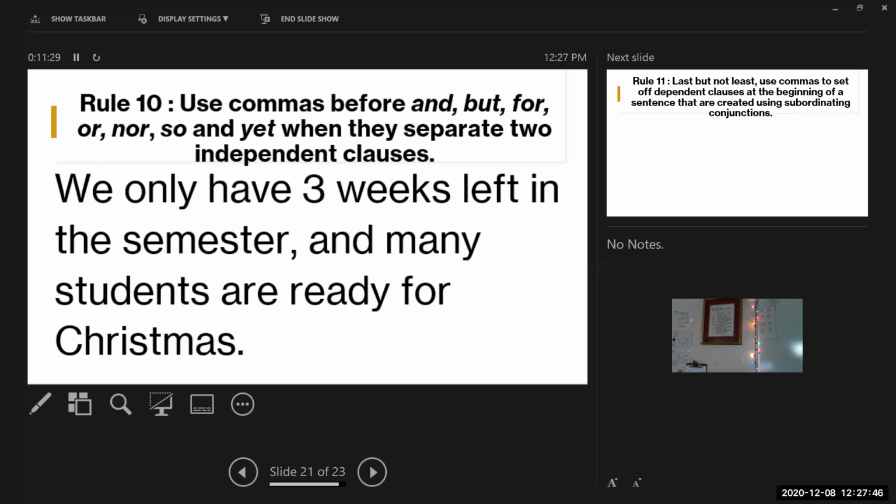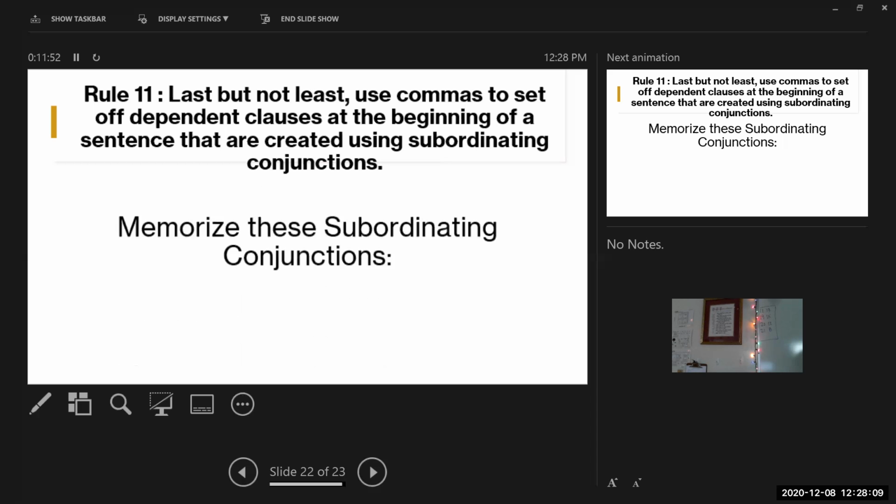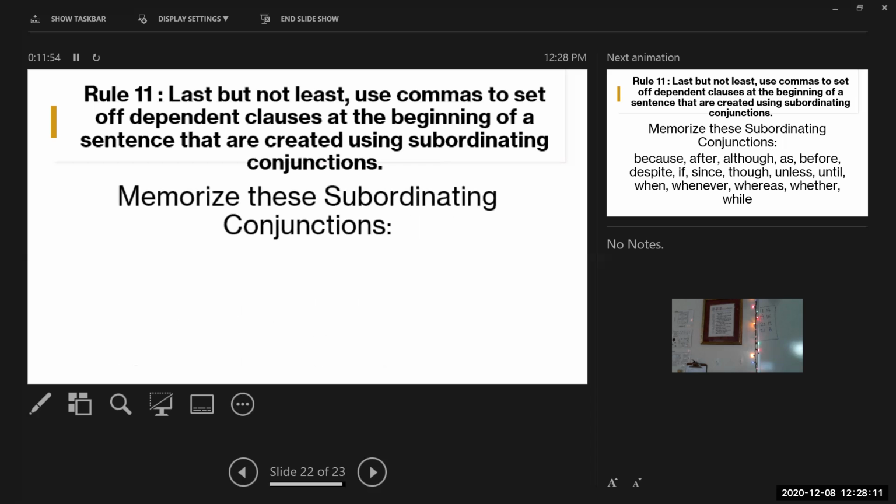Yep. All right, number 11. This is the last one, but it's the most important one. It drives me crazy when people don't do this. Last but not least, use commas to set off dependent clauses at the beginning of a sentence that are created using subordinating conjunctions. Okay? Big word. And yes, it is, but you can write it. All right, so here we go. I want you to memorize the subordinating conjunctions. Here's why.